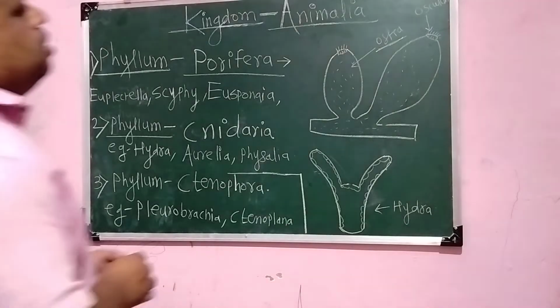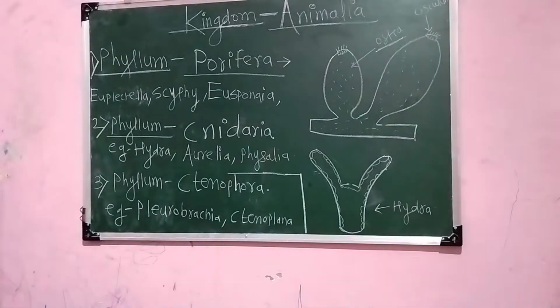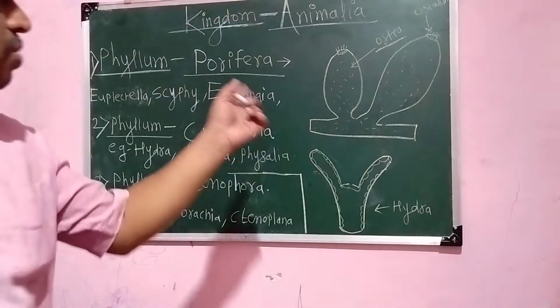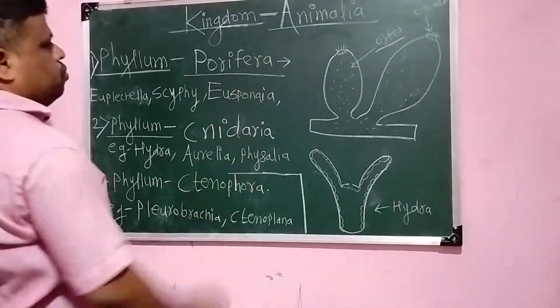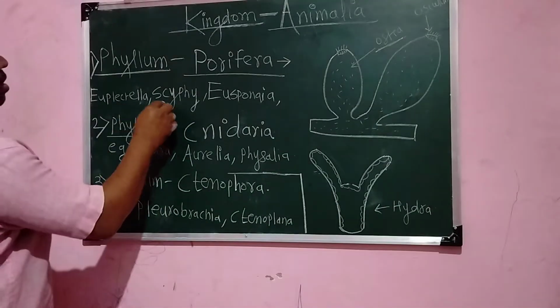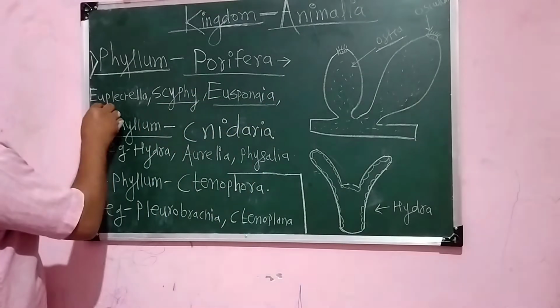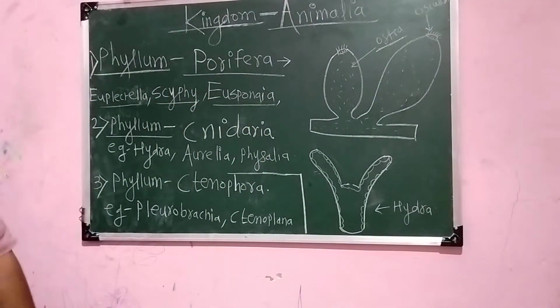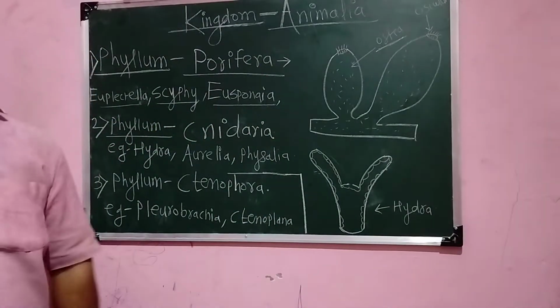Spongocoel is lined by collar cells. These are special types of cells mainly found in the animals. So this Porifera shows these examples, that is the Cypha, then the Euspongia, then the Euplectella. Okay, so these are specific examples of this particular phylum, that is phylum Porifera.